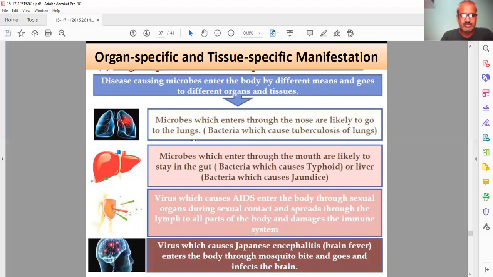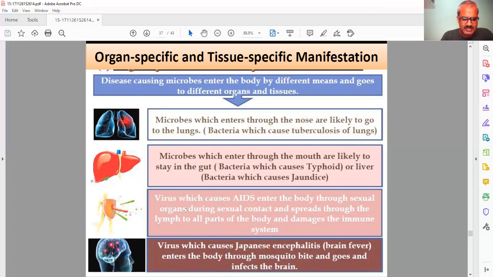Let's take the example of microbes which enter through the nose. Any microbe which enters through the nose is likely to go to the lungs, because air goes to the lungs. Bacteria which cause tuberculosis of the lungs are an example. Another example: microbes which enter through the mouth are likely to stay in the gut. Gut means stomach. So bacteria which cause typhoid, or liver bacteria which cause jaundice, can go in through the mouth.